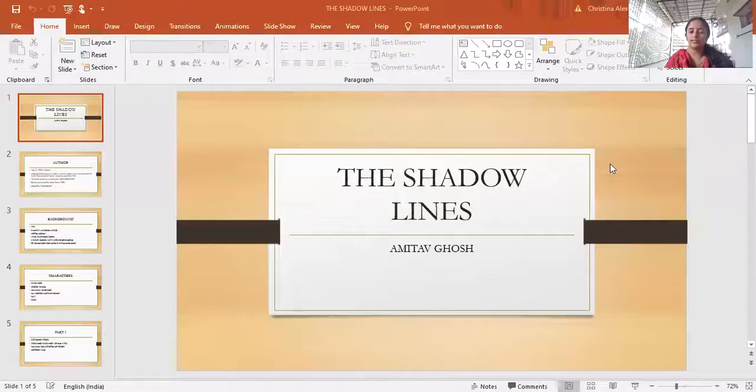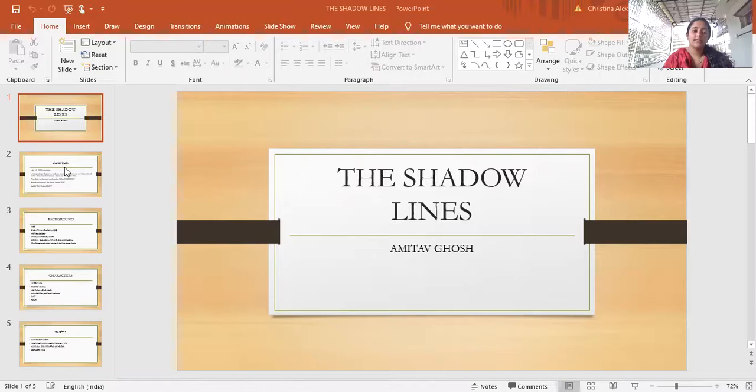Today we will be dealing with the next novel in our syllabus, and this is The Shadow Lines by Amitav Ghosh. I'm sure you have already read about the biography of Amitav Ghosh, and so we're going directly into the novel with a little bit of introduction to Amitav Ghosh.